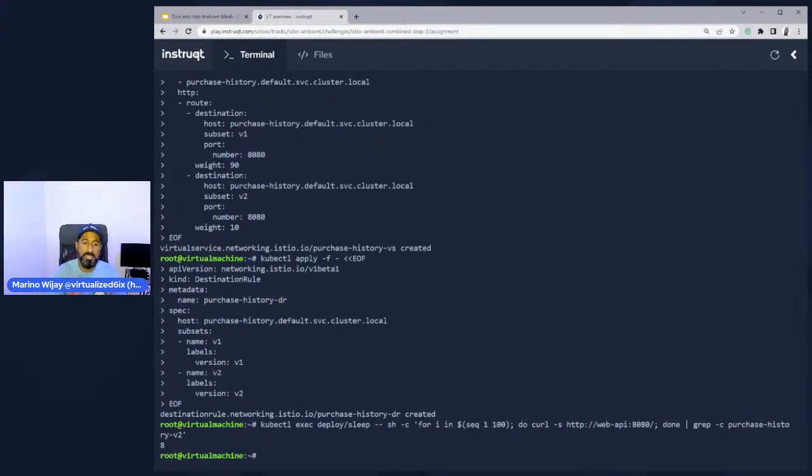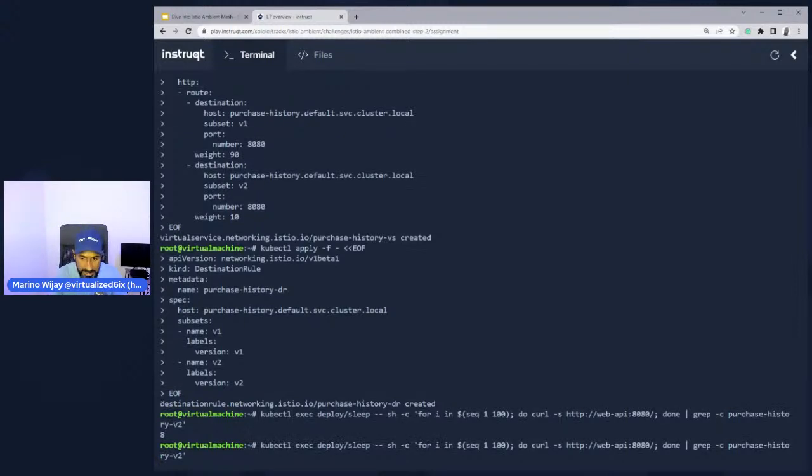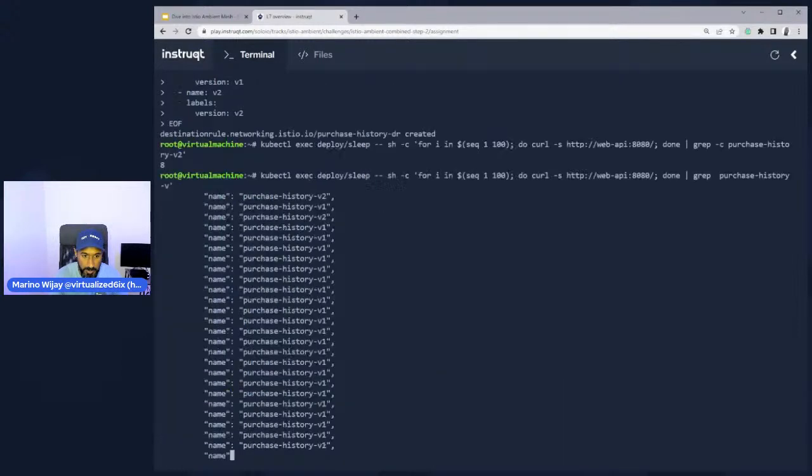This is an approximation. So the load sharing here is an approximation. It's never going to be a guaranteed 10%, right? It'll be approximately 10%. Let's adjust this quickly, right? Let's remove the purchase history V, and the 2, and let's just remove the -c.